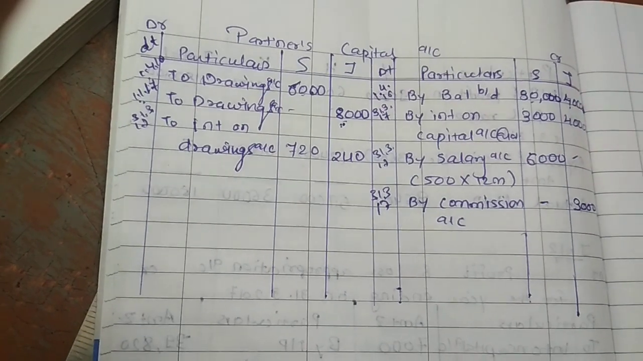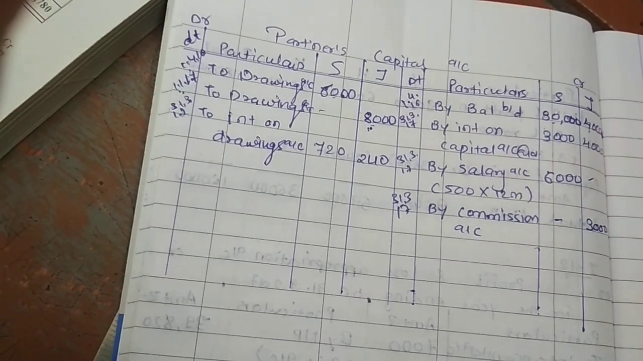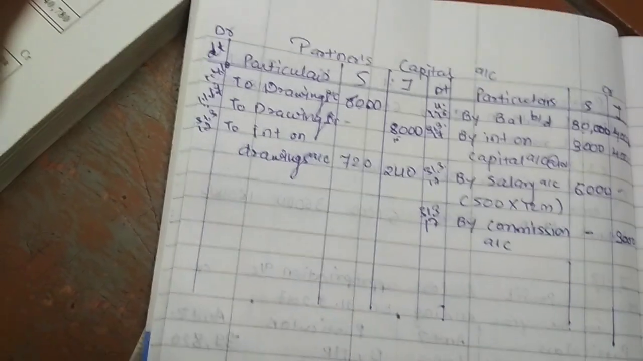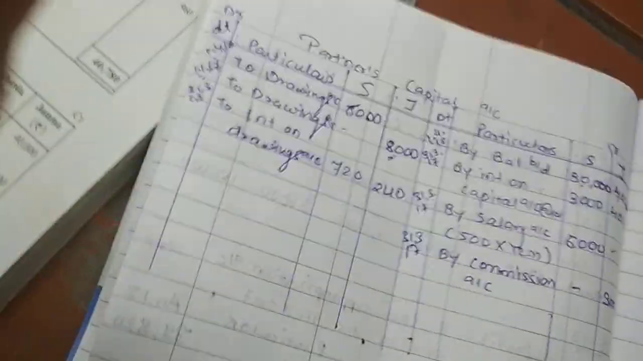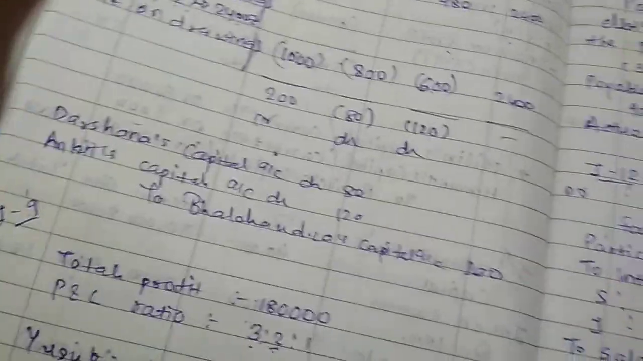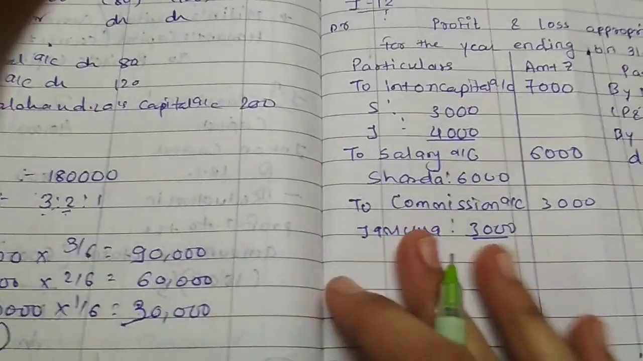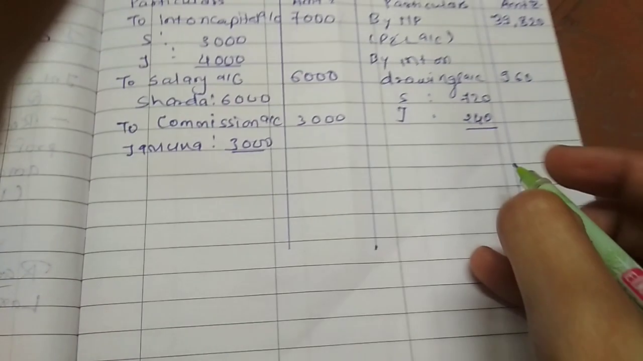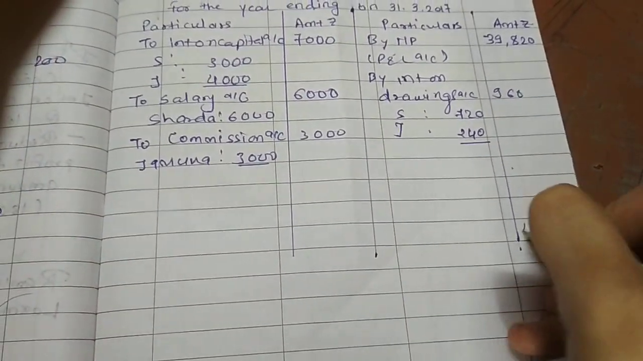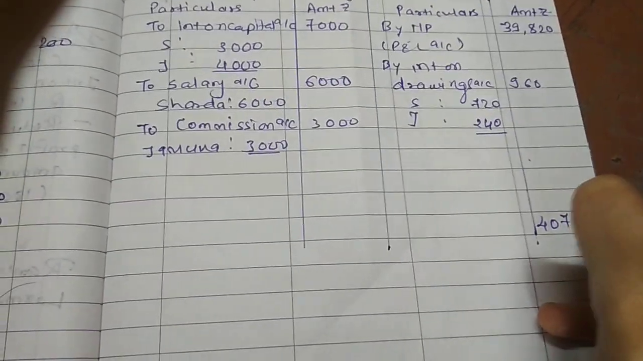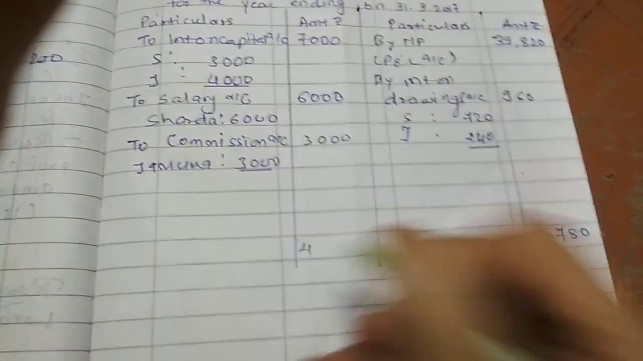Then on 1st October, Sharda has given loan 6,000, no treatment will be given of interest on capital. Now all entries are recorded. So now we'll have to find out the balance. So balance of P&L appropriation account, credit side is more, and the total of credit side is 40,780.